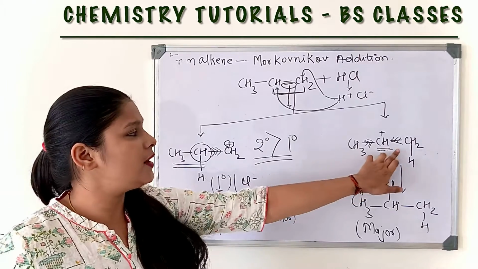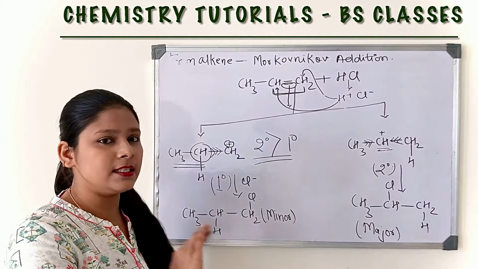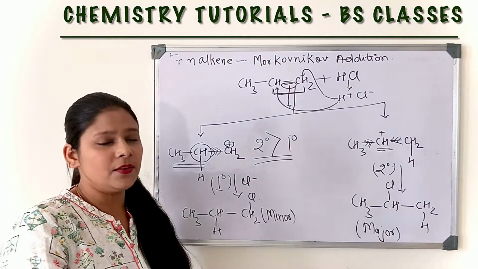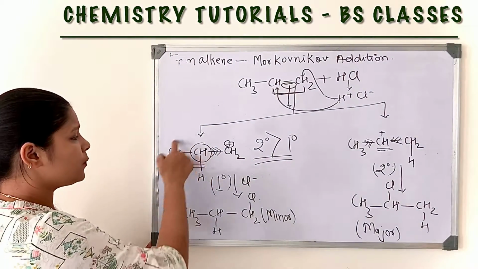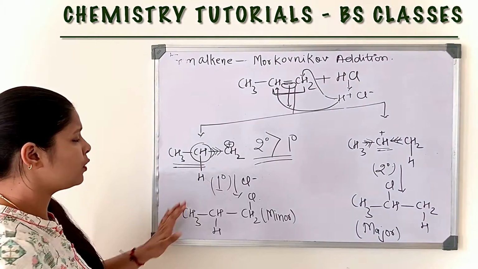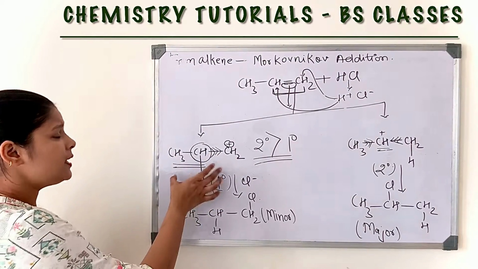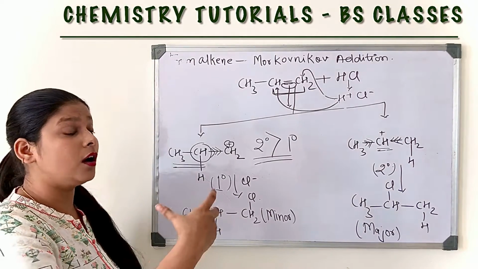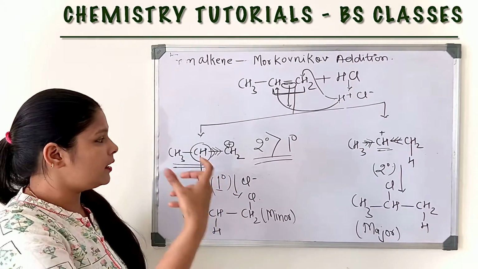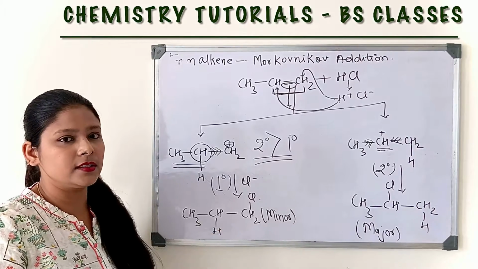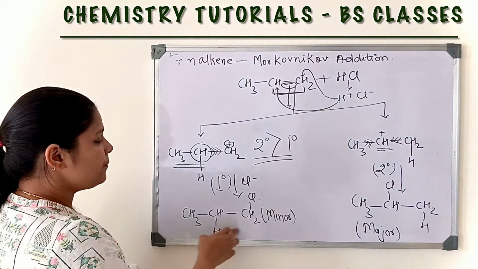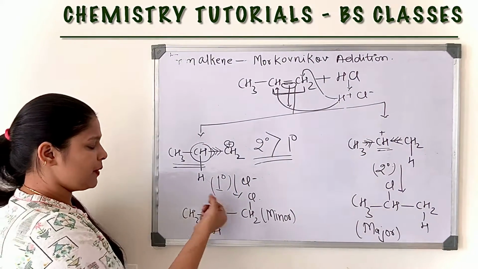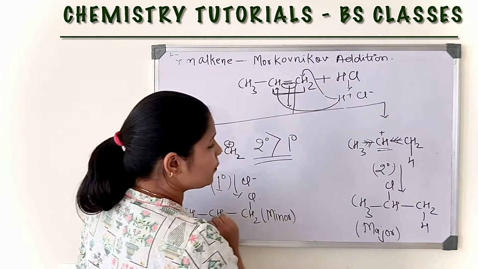The methyl group donates its electron to the positive charge and suppresses its deficiency. Here also the methyl groups donate electrons to the positive charge, but the inductive effect decreases as the distance increases. That's why the secondary carbocation is more stable than primary. So this is the major product.